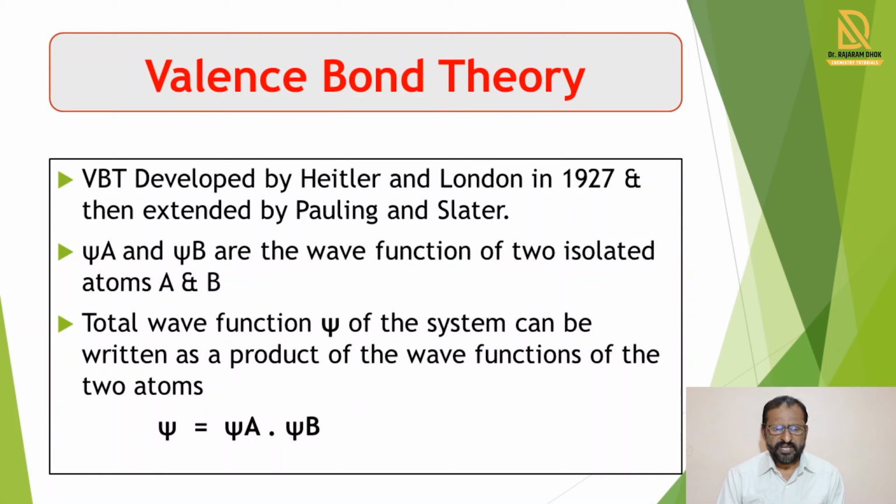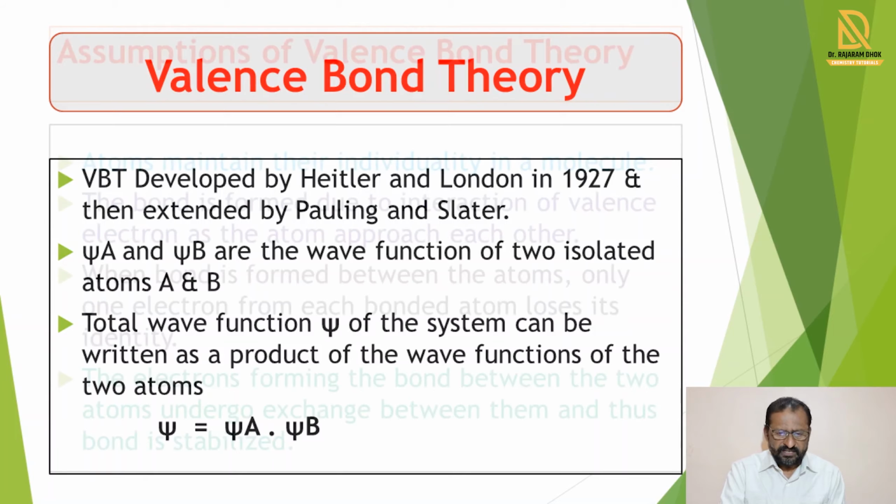Pauling explained that if we consider two atoms A and B, their wave functions are psi A for atom A and psi B for atom B. When these two atomic orbitals combine, there is formation of a molecule. The total wave function of that system is written as psi equals psi A into psi B.